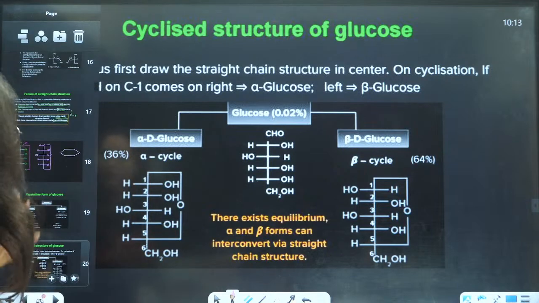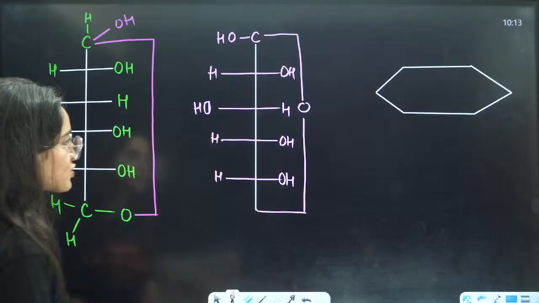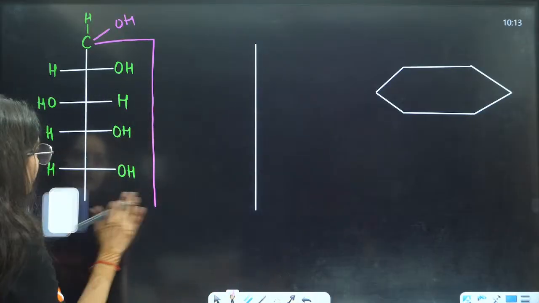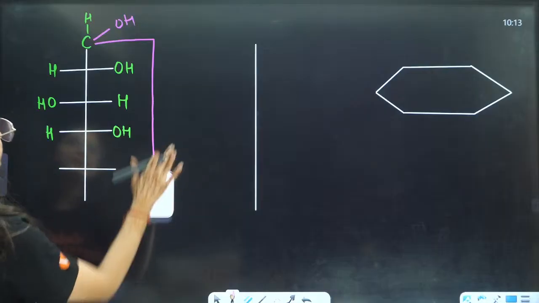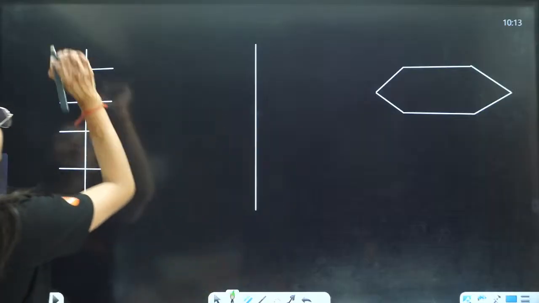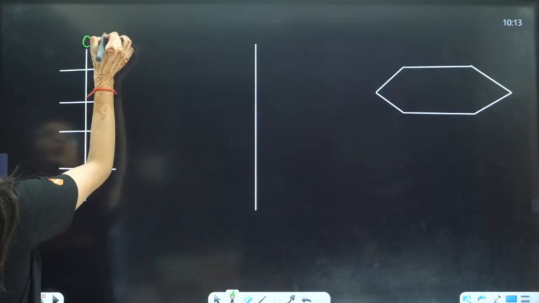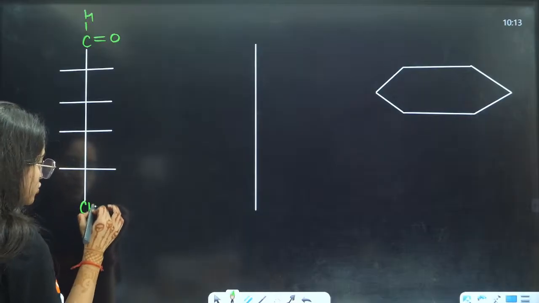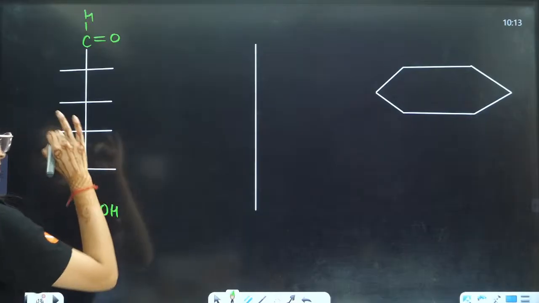Oi, so sorry. That's why I'm saying, where is the CH2OH? Like, where is the CH2OH? Wait a minute, let me draw this again. Okay, so this was C double bond O. This is H, students, wait a minute. This is CH2OH. Yes, primary will not react, secondary will react.